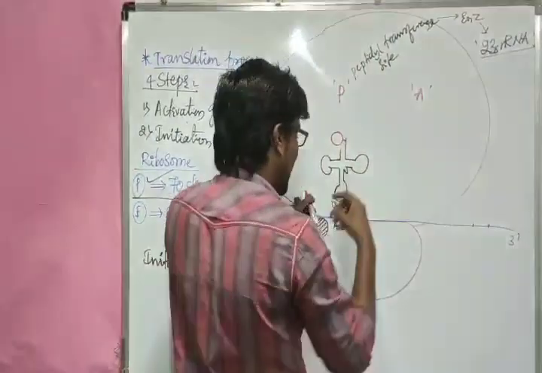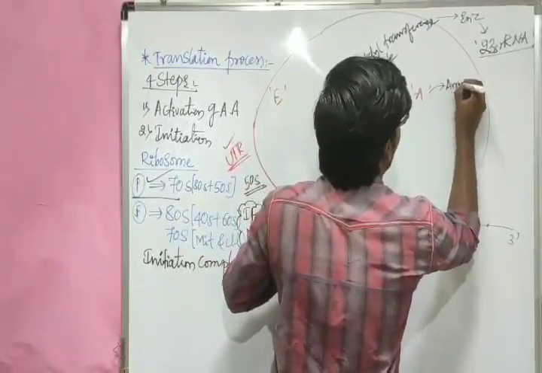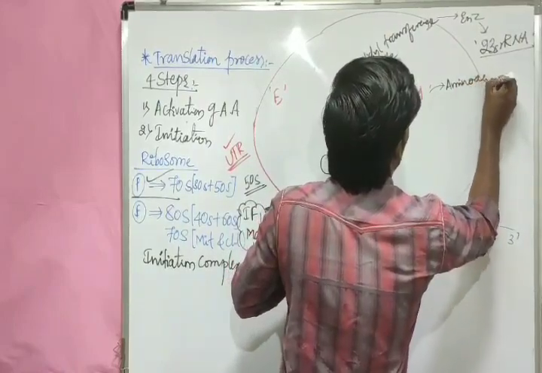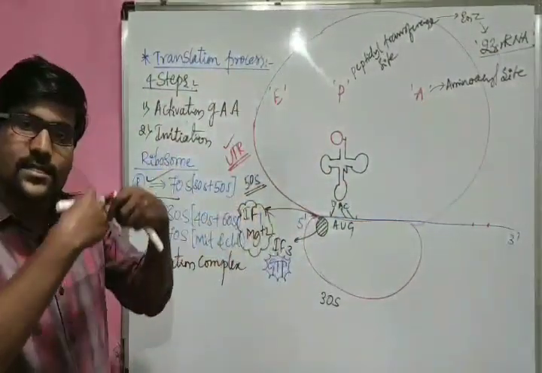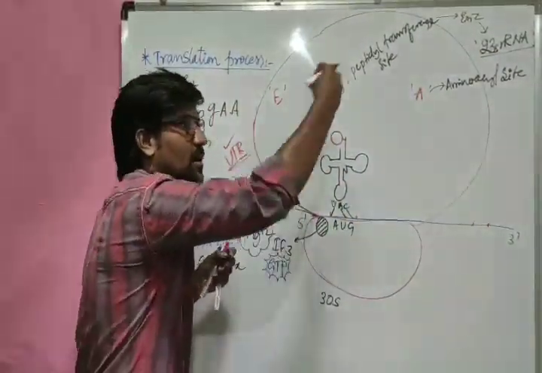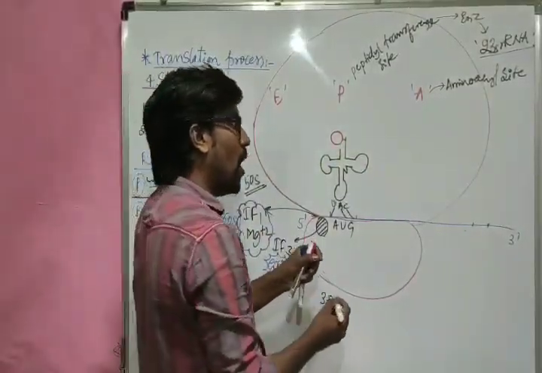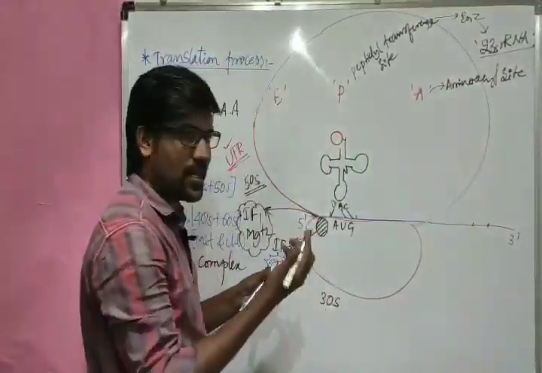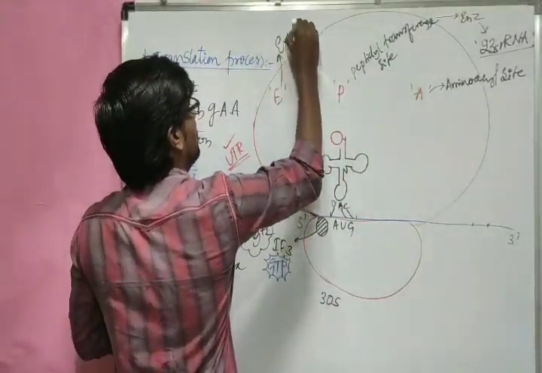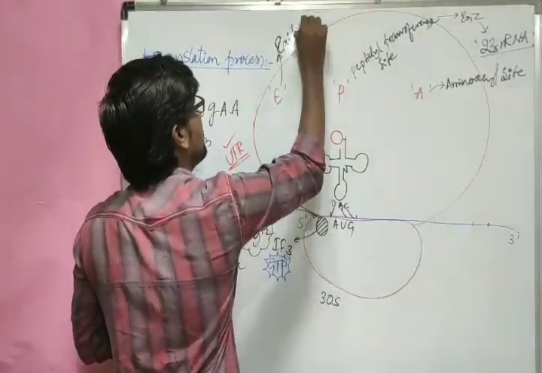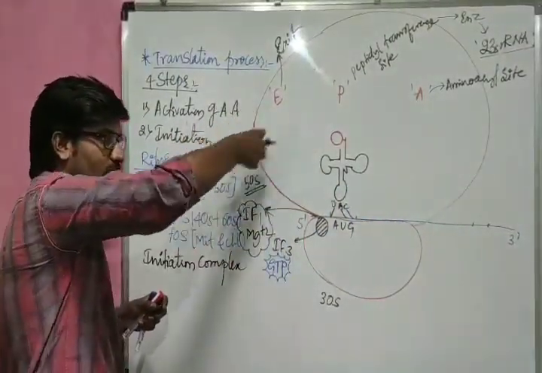Now after that we have the A site. Here A site means the aminoacyl site, or sometimes we also call it the acceptor site. It accepts tRNA molecules one by one. And E site means exit site. Exit site means after the work is completed, tRNA molecules exit from this side.